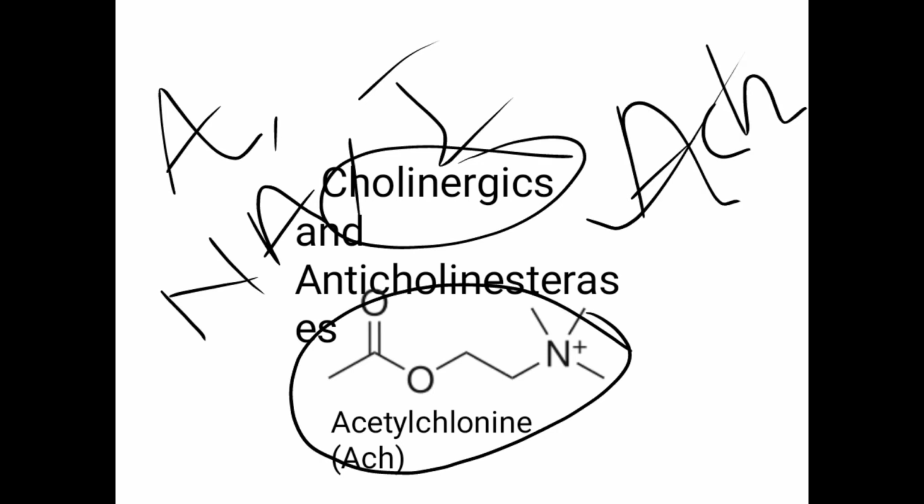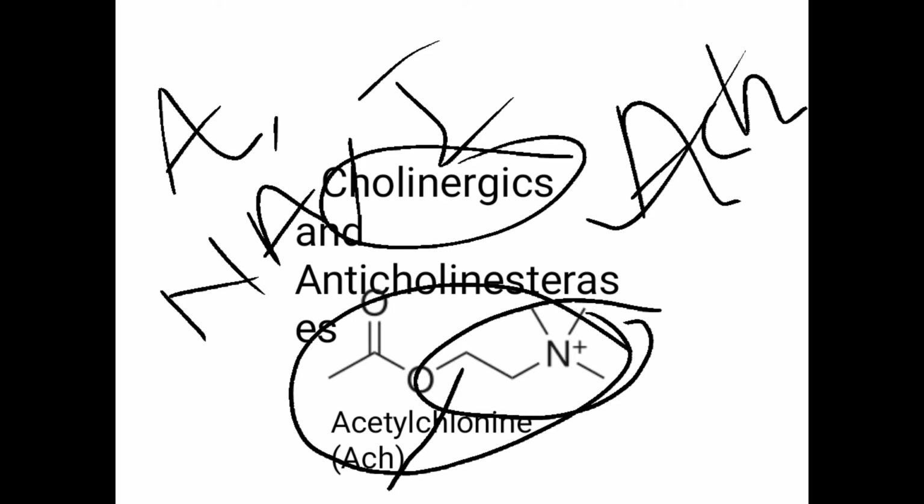As the name indicates, acetyl and choline. So this part is called the choline, and this is the ester. So ester is made up of alcohol plus acid. Here the alcohol which is present is the choline and the acid which is present is the acetic acid. So together they form a neurotransmitter. That neurotransmitter is called acetylcholine. This acetylcholine binds to the cholinergic receptor and they will perform their function.